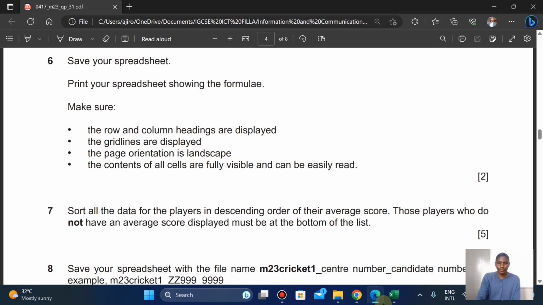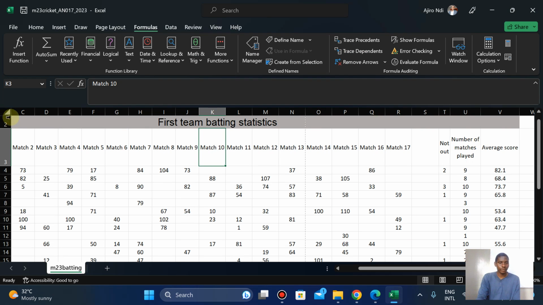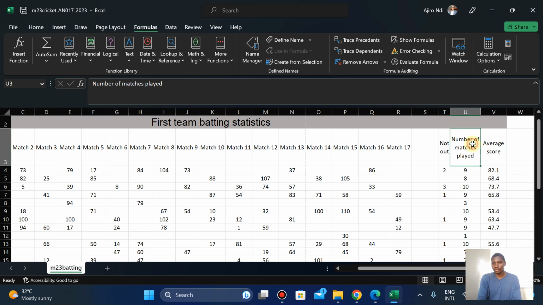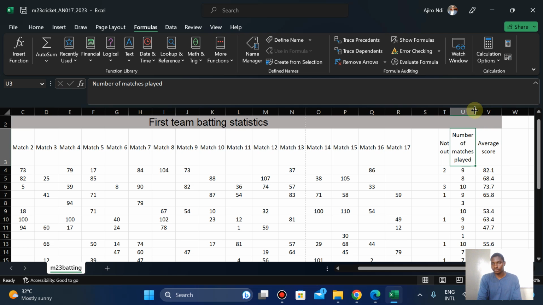Sort the players in descending order of their average score. Okay, descending order of their average score. Don't forget, we need to put it like this.